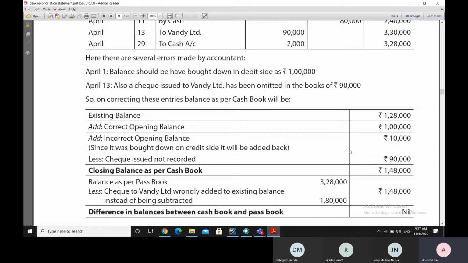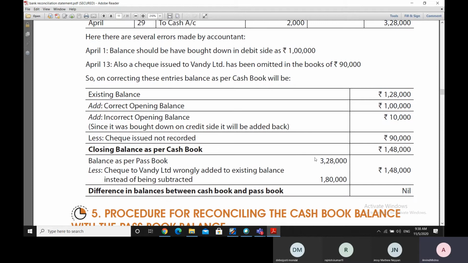Although it is recorded in the bank passbook, it is not recorded in the cash book. So a check issued will reduce the balance, and therefore we are reducing the balance here by minusing this figure of 90,000 to come nearer to the bank passbook, and so we have arrived at a figure of 1,48,000.